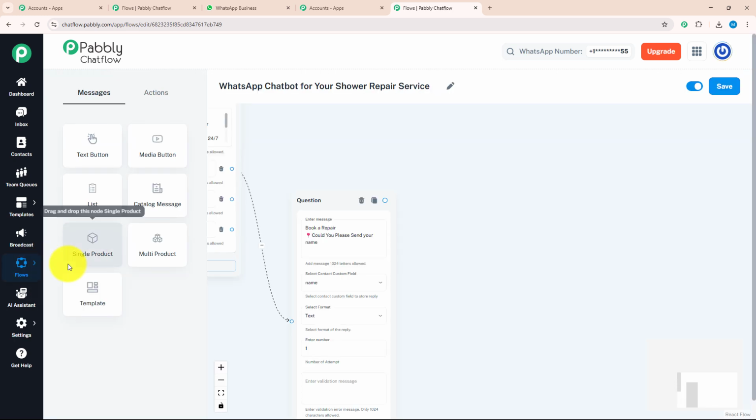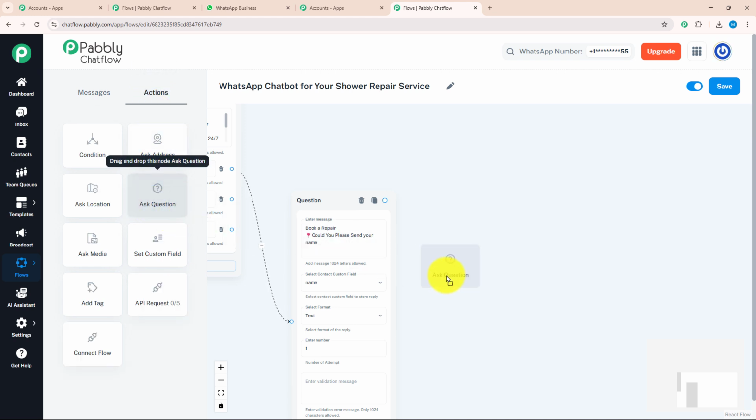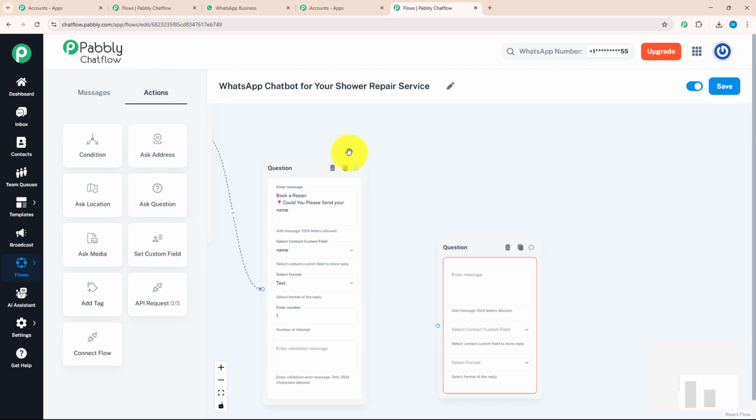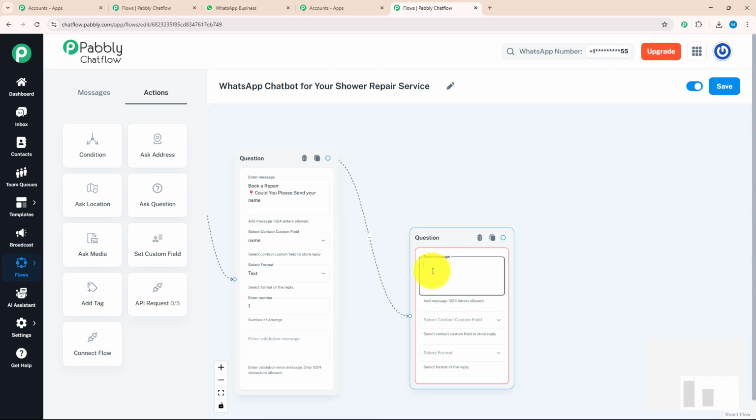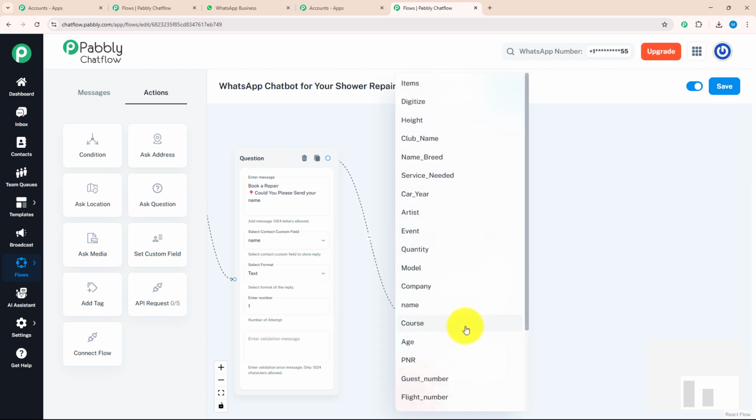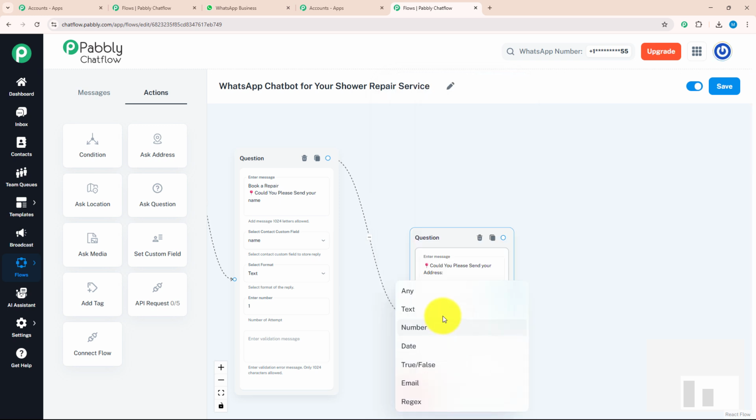After name, I want to know my customer's address. For that, I will drag and drop the ask question button over here and connect it with my previous question. Over here, I will type a message which says, "Could you please send your address?" After that, I will select my contact custom field as address and my format as any.